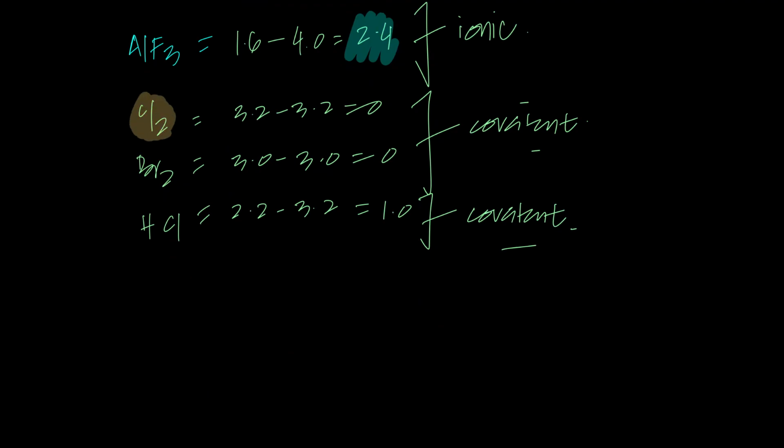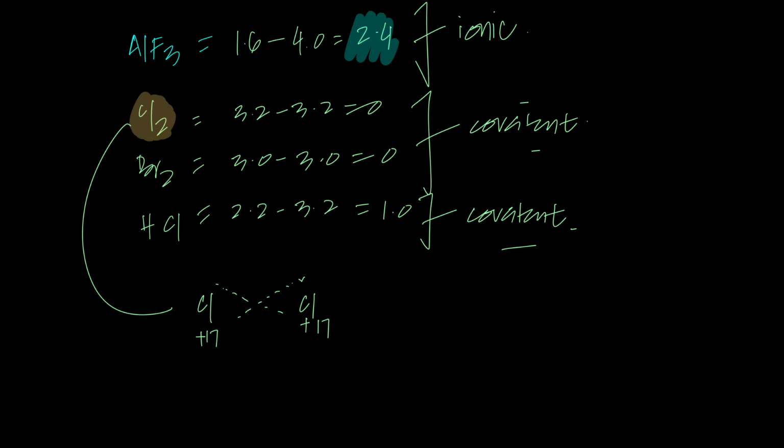If we just talk about chlorine, there are two chlorine atoms and two electrons which need to be shared, one here and one here. If this chlorine has 17 protons and this chlorine also has 17 protons, they will attract each other's electrons equally, won't they?